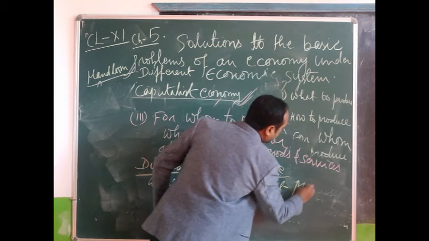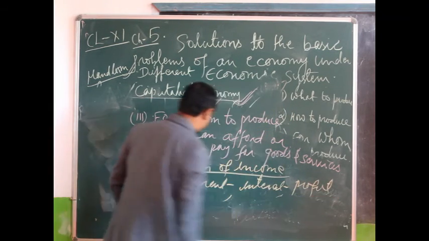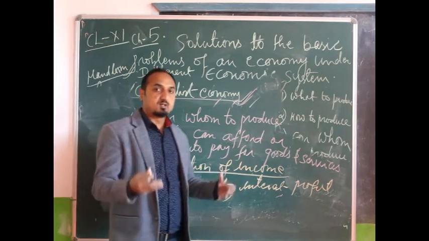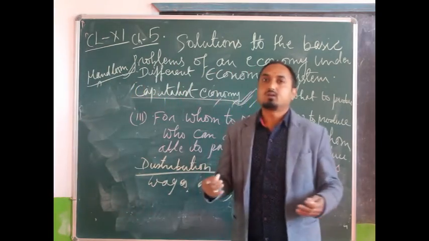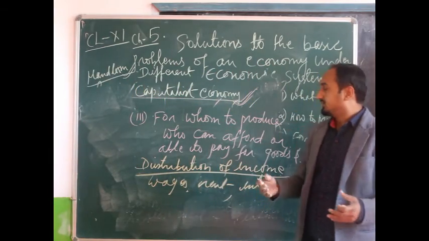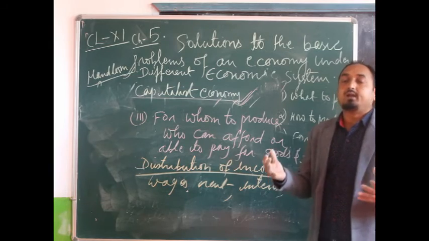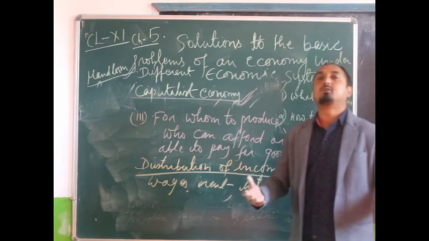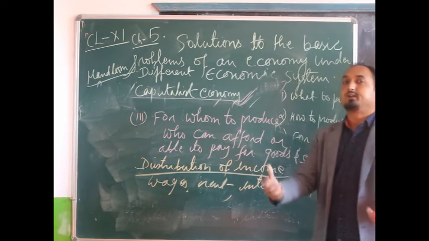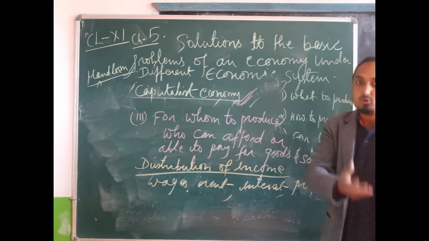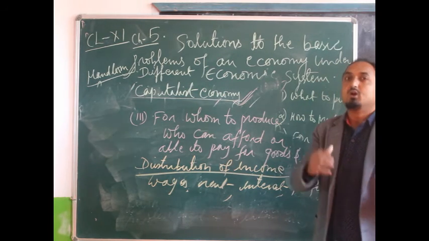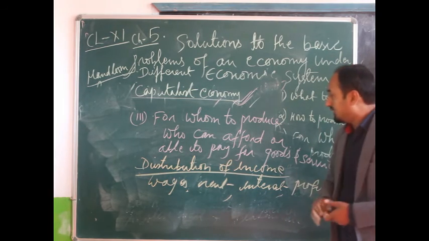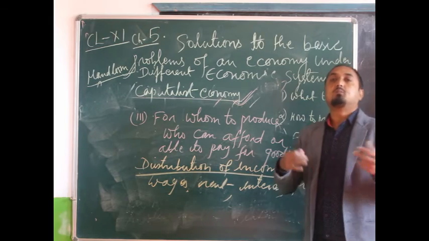If the laborers are more skilled and talented, they will get more wages and more income, and if they get more income they will be able to purchase more. That means the producers produce more commodities for those who earn very high income: more wages, more rent, more interest, more profit.